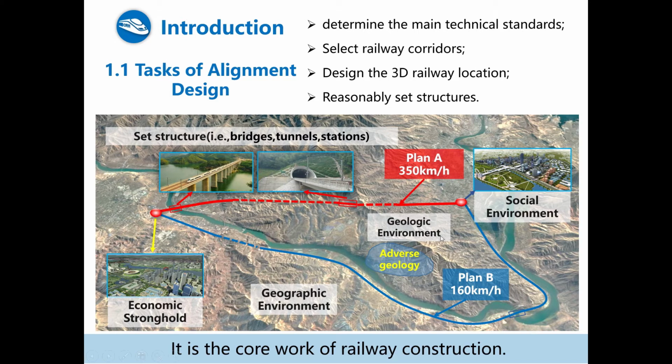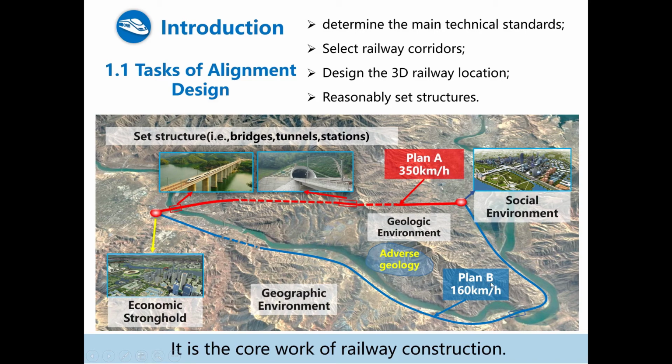In this picture, two railways are shown. The first, Plan A, is a high-speed railway, so the alignment is as short as possible to ensure that the train can run very fast.